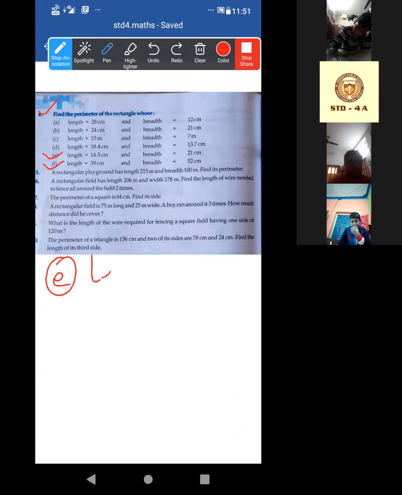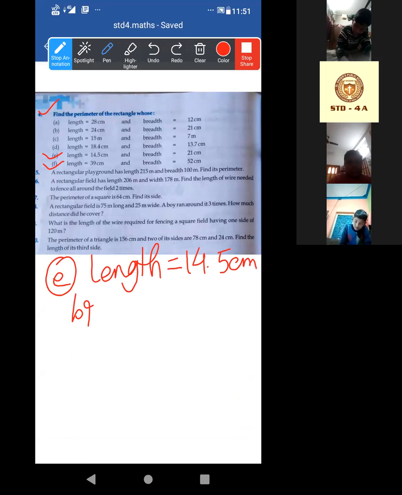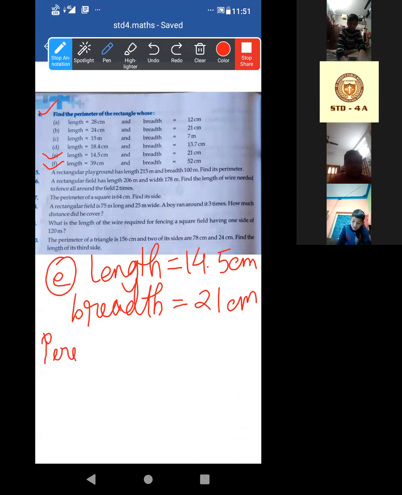Just directly write length is equal to, breadth is equal to. Directly I am writing perimeter, two into length plus breadth.